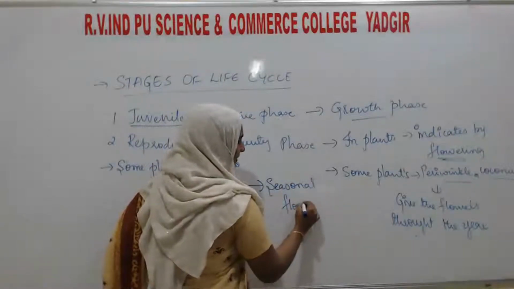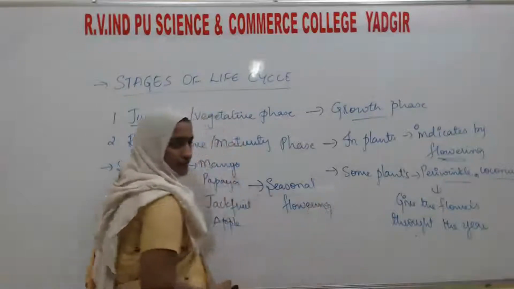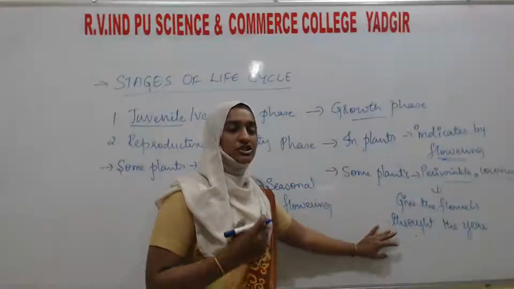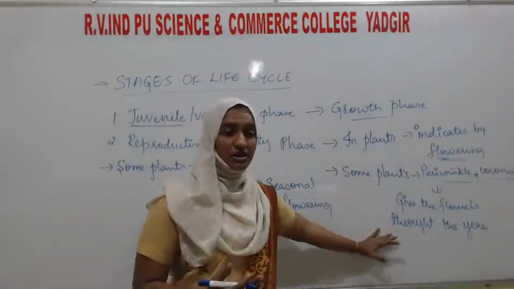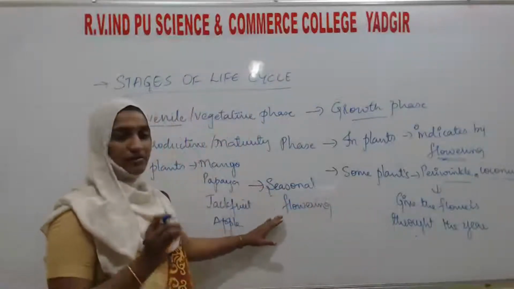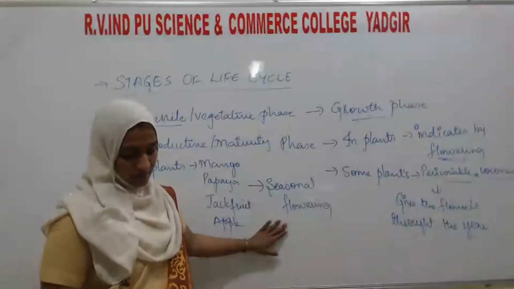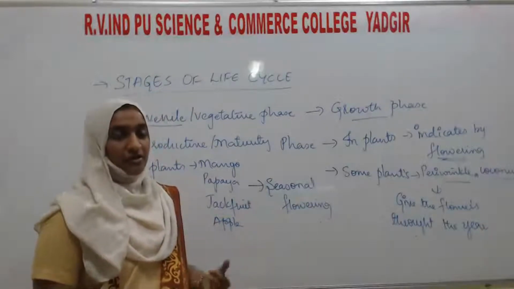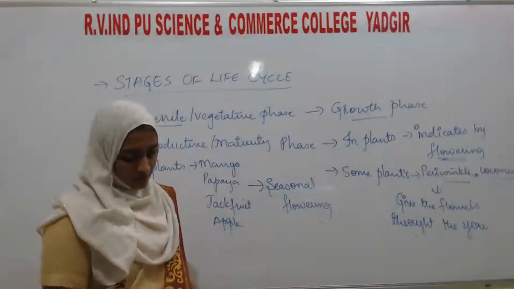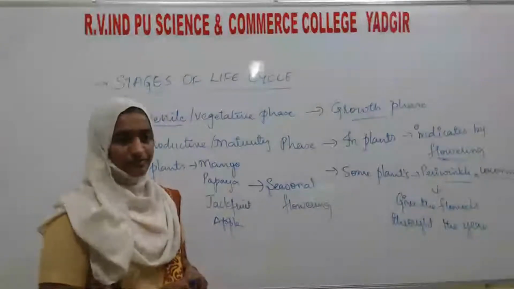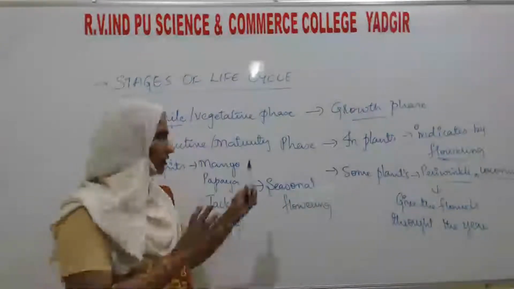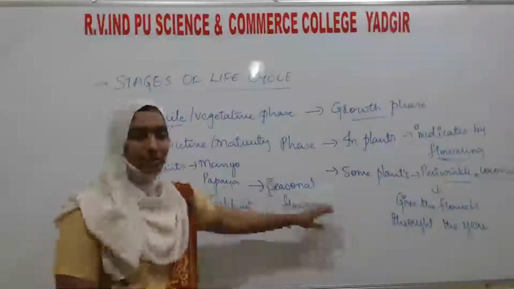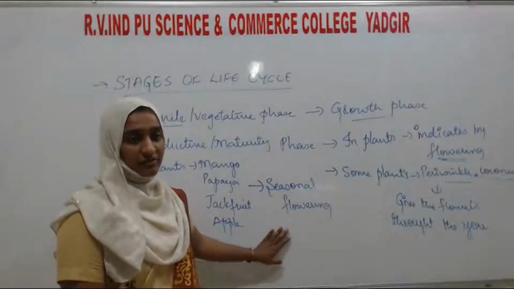That is known as the seasonal flowering. So these are plants which give flowers throughout the year, and some plants which give the flower only during a certain period of time, such as mango, jackfruit, apple, and all. Most plants are either continuous flowering or seasonal flowering.